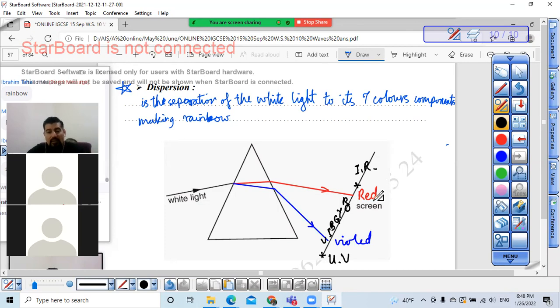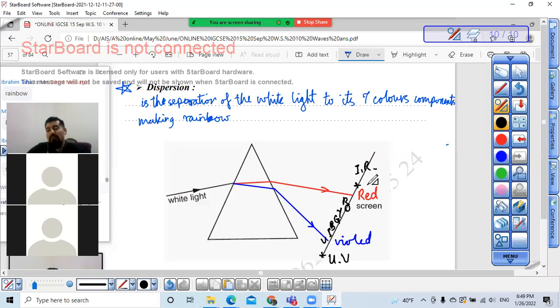Tamam? Please take a screenshot of this drawing, and I want you to understand and memorize the comparison between Messi and Cristiano Ronaldo. Now, how do they bring questions? A lot of ideas they brought in the last 3 years about red and blue or violet, and how they change their direction when they travel from one medium to another.